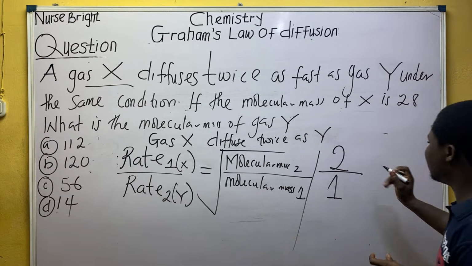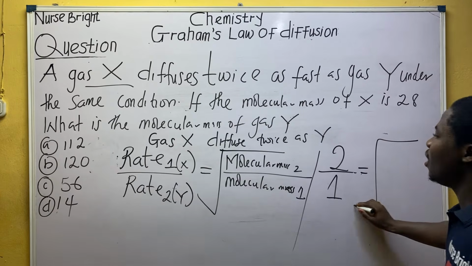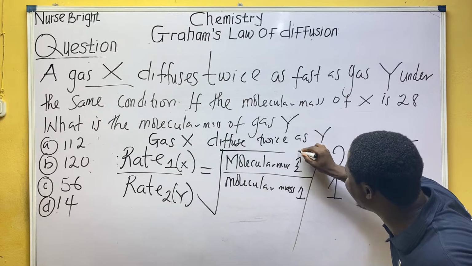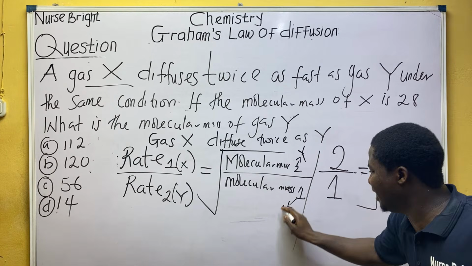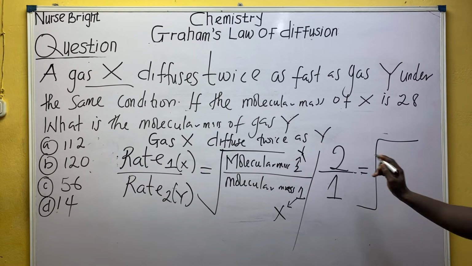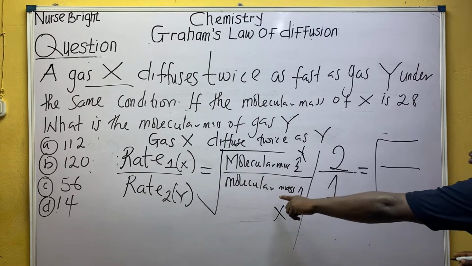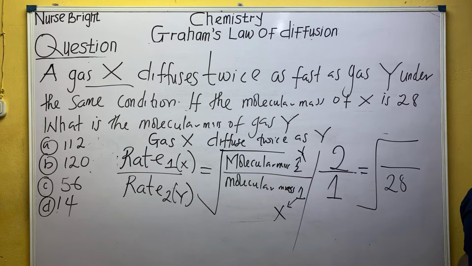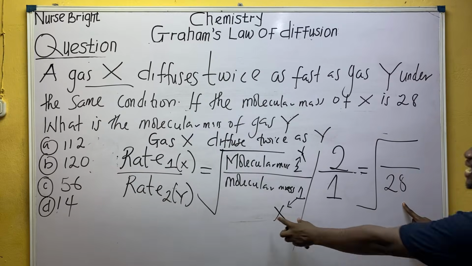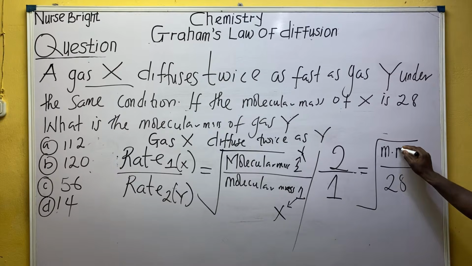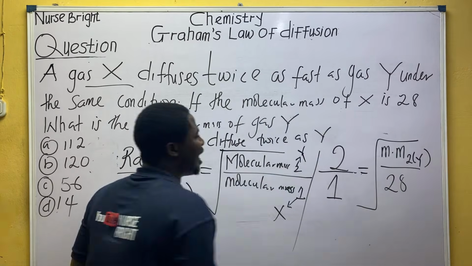This is equal to the root of, who has the 2? Is it not Y? Who has the 1? Is it not X? So we are looking for the molecular mass of Y. The molecular mass of X is 28, so molecular mass 1 is 28, divided by what we are looking for, molecular mass 2, which is for Y. It's not hard.